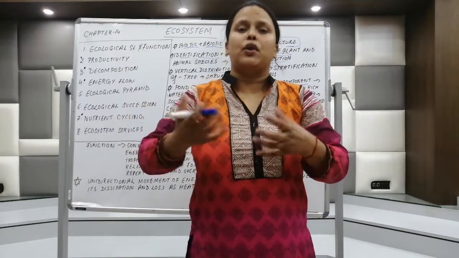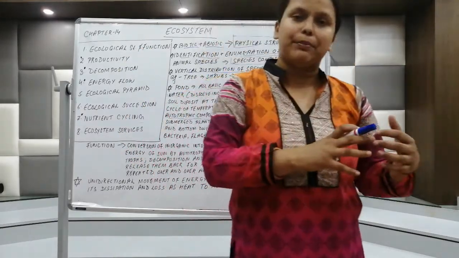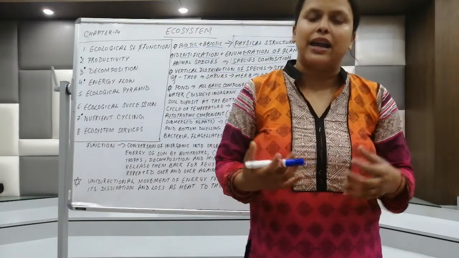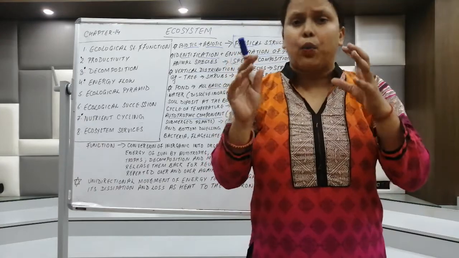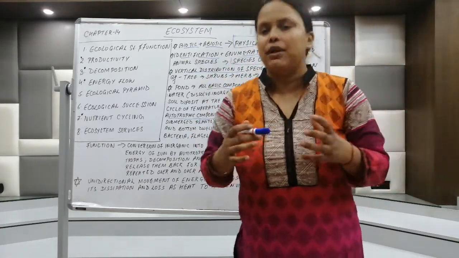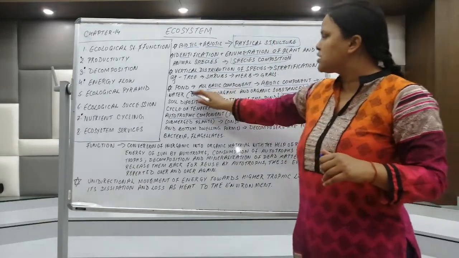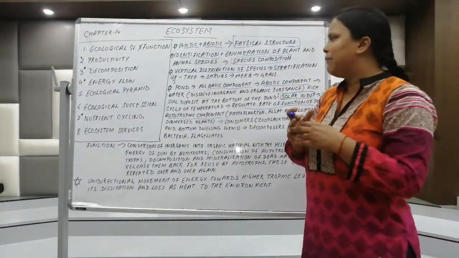So what we'll do is take an ecosystem, a pond for example, and try to understand the structure of this pond ecosystem and what kind of function it performs. In a pond ecosystem there are biotic and abiotic components.